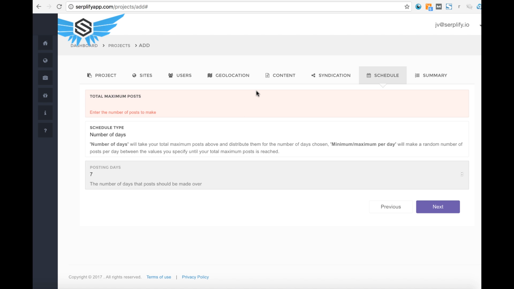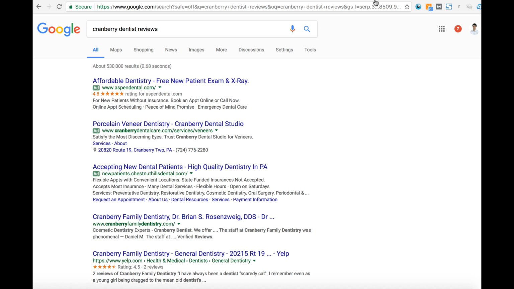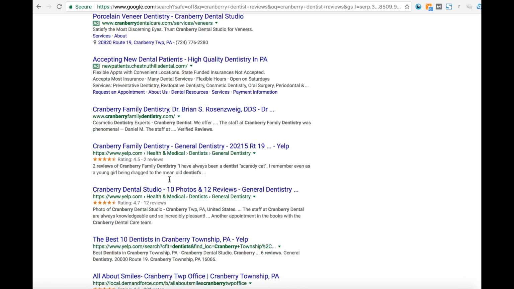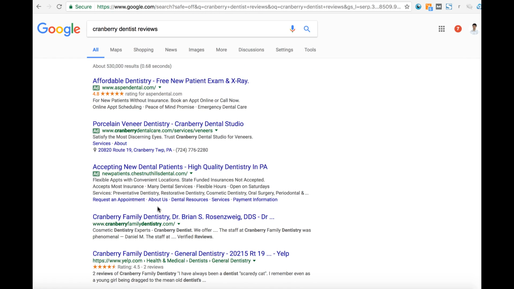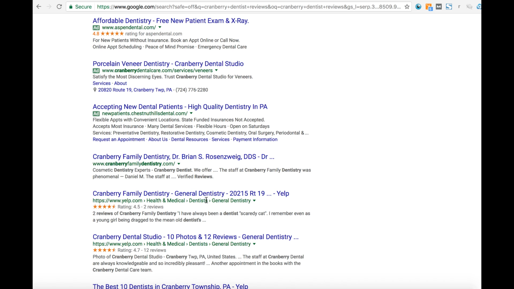It will create these different posts around the keywords you specify, and the goal, of course, is to get a couple ranking for maybe cranberry dentist reviews, or cranberry dentist rating, or cranberry dentist near me, some sort of long tail keyword. Then you can go to these dental places that are advertising and say, hey, for $400 a month, on my site I'm going to put your information at the bottom. So it'll be a site with some content about cranberry dentistry, and then at the end you can say we recommend going to, in this case, Cranberry Family Dentistry, if they pay you.